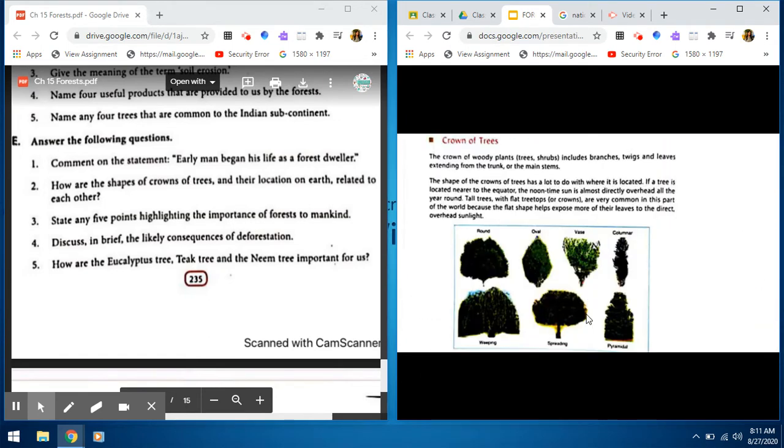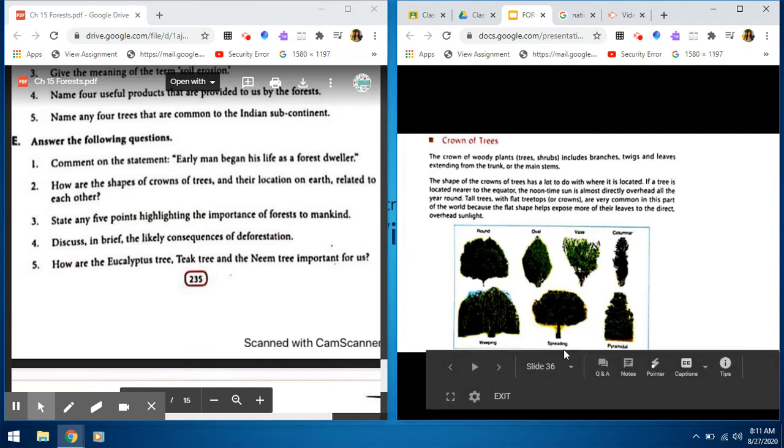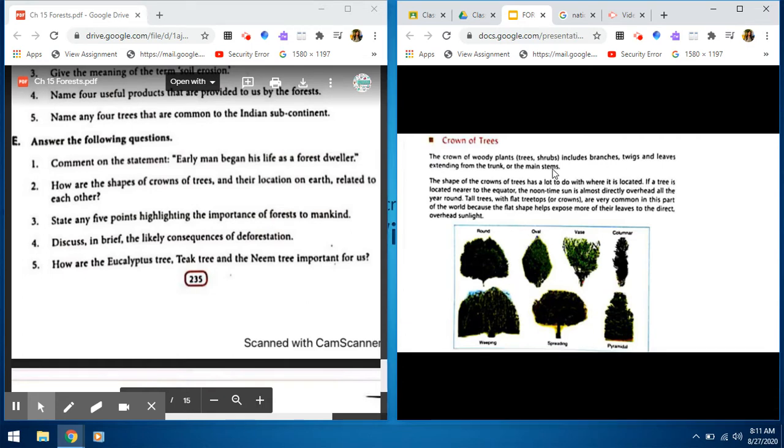Dear children, crowns of trees are dependent on the location on the earth. If a tree is located near the equator, the noontime sun is directly overhead all the year round, so tall trees with flat tree tops are common.